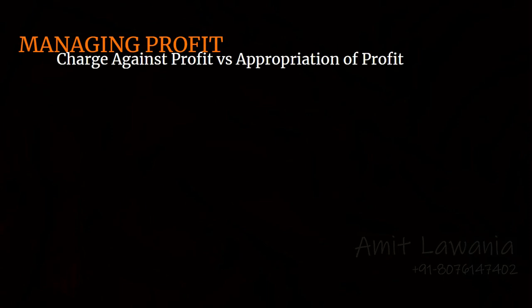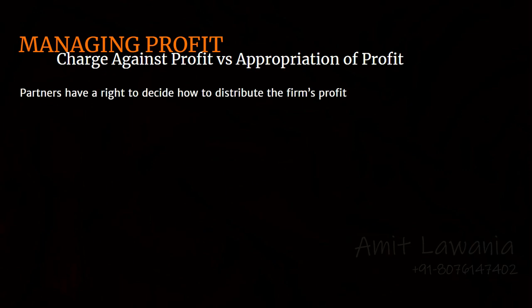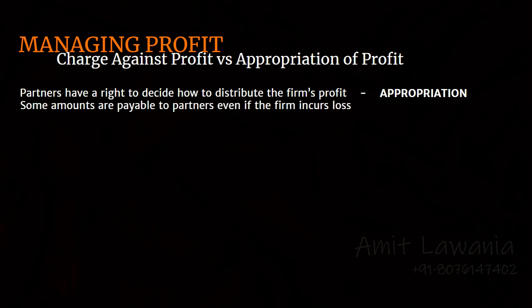Now I spoke about charge against profit. Let us try to understand the concept. The partners earn profit from the firm. Profit is the amount that they have a full right on. This profit is what partners have for themselves. The distribution of this profit is called appropriation. But there are certain amounts that are payable to the partners even if the firm is not making profit. Such expenses are said to be charged against profit.